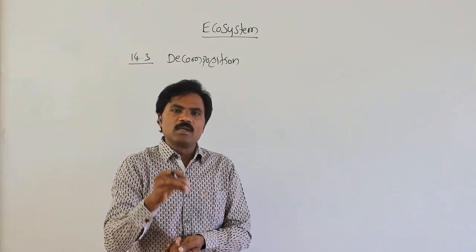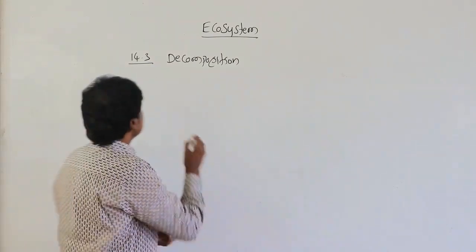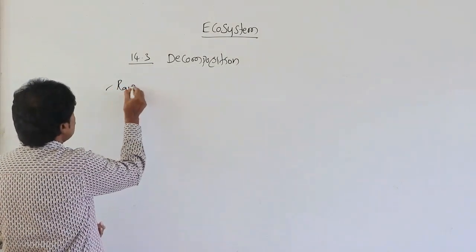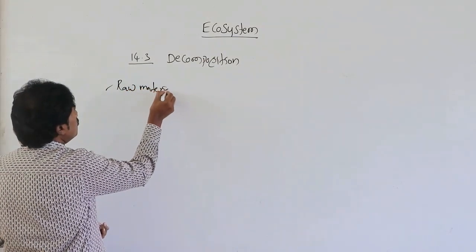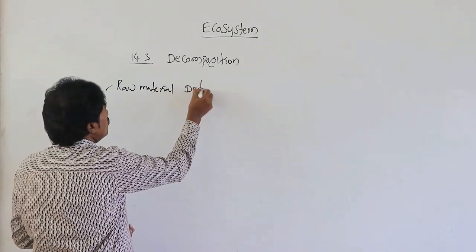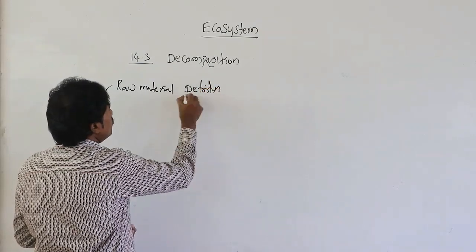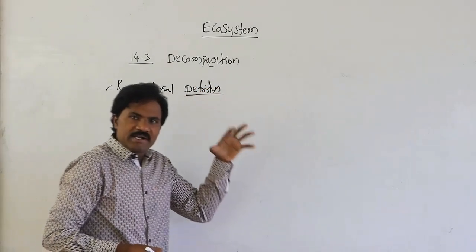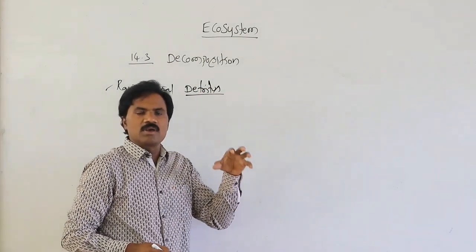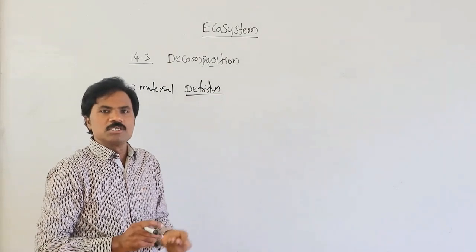So what is the raw material required for decomposition? That is the detritus material. What does detritus contain?